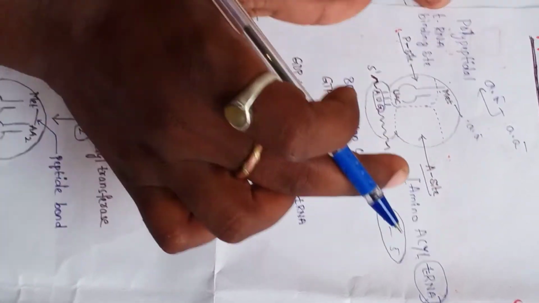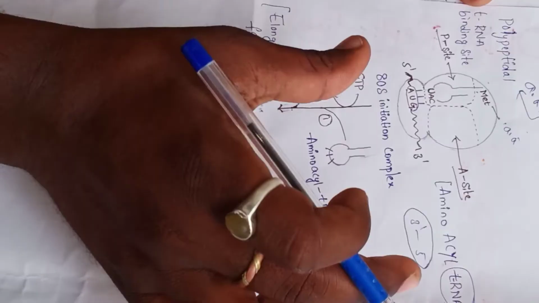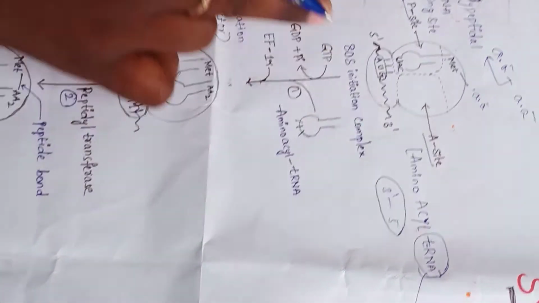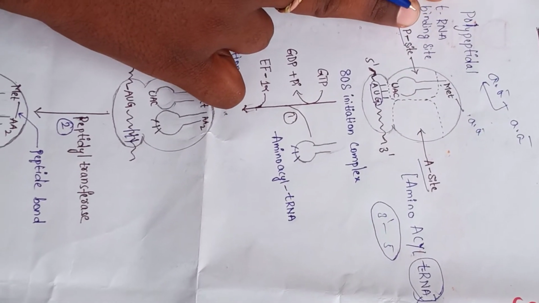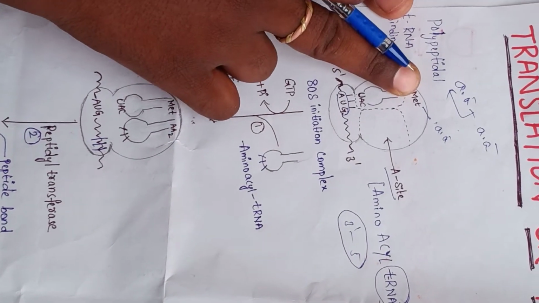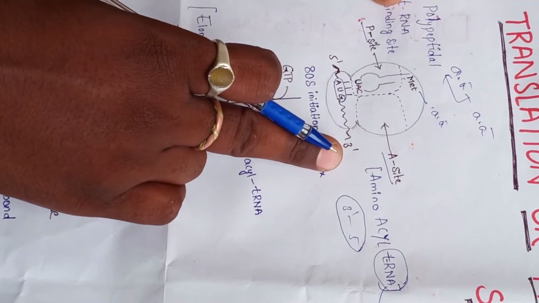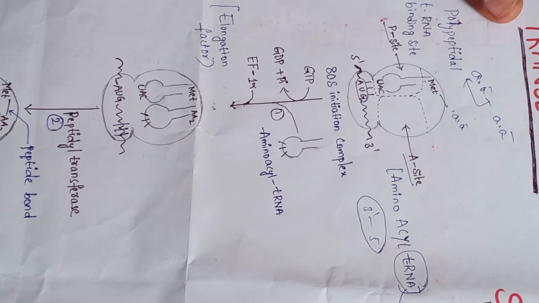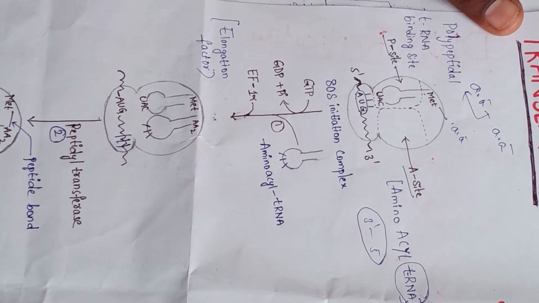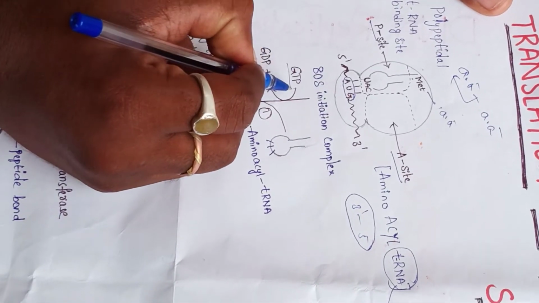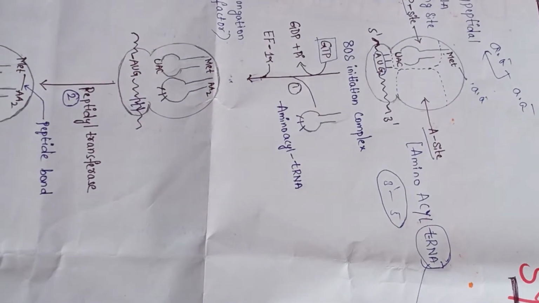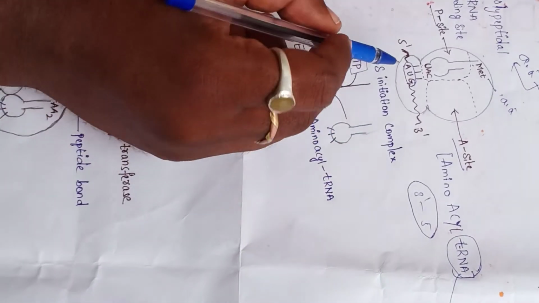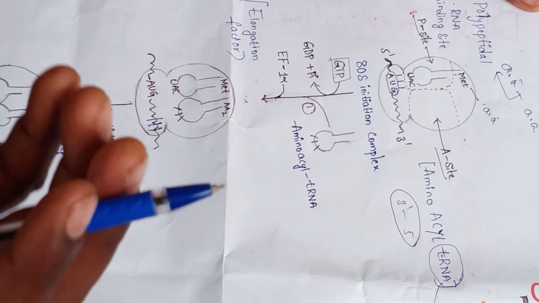This is the initiation complex. What is initiation? It is the starting process of protein biosynthesis. So A site, aminoacyl tRNA, P site, polypeptidyl tRNA binding site, one amino acid, and then the 5' to 3' direction. This is the 80S initiation complex. To the 80S initiation complex, GTP, guanosine triphosphate, is added, and by utilization of the phosphate, energy is utilized.